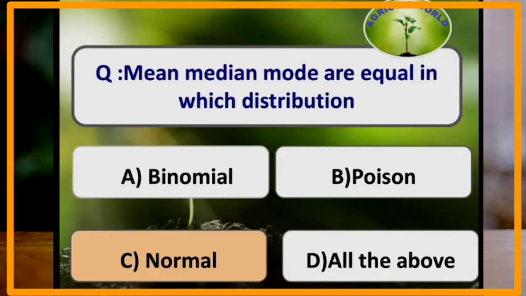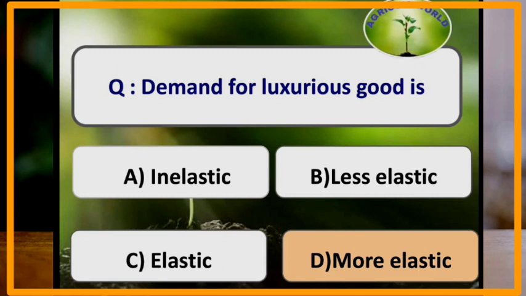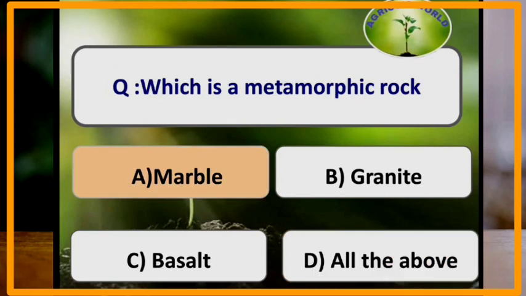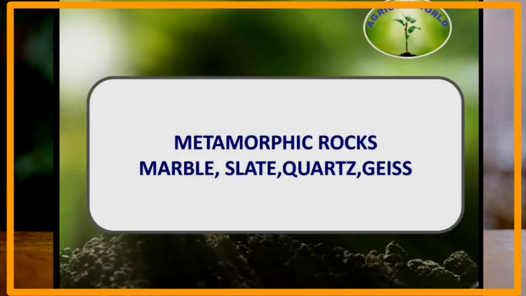Mean, median, mode are equal in which distribution? Mean, median, mode are equal in normal distribution. Demand for luxurious goods is more elastic. Which is a metamorphic rock? Marble is a metamorphic rock. Apart from marble, slate, quartz and gypsum are also metamorphic rocks.